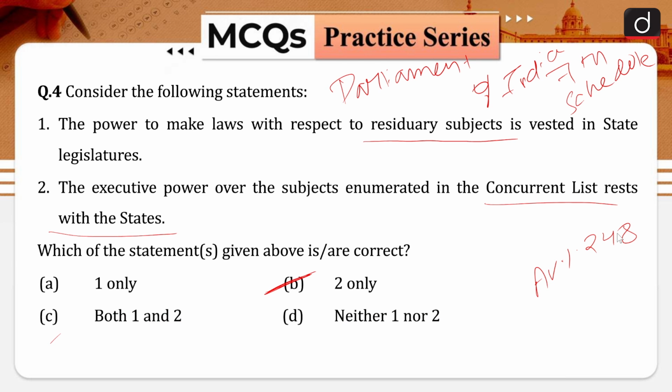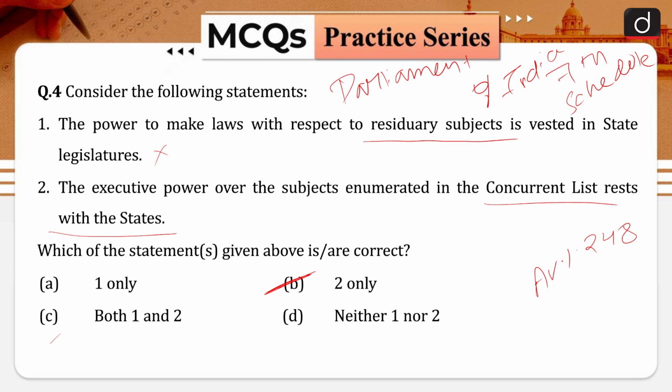This includes the power to levy residuary taxes along with residuary powers of legislation, and that is why your statement number 1 herein is incorrect in nature. With regard to the matters which are in the concurrent list, where both the Parliament and state legislatures have the power of legislation, the executive power rests with the states, except when a parliamentary law or a constitutional provision specifically confers it on the central government. And that is why the correct answer for this question herein is option B, statement number 2 only.